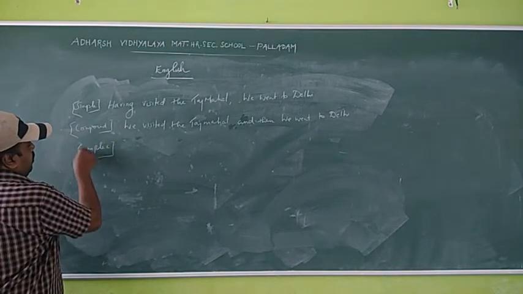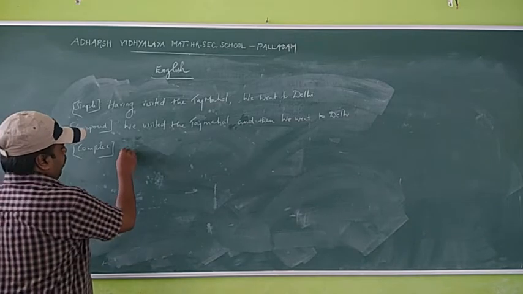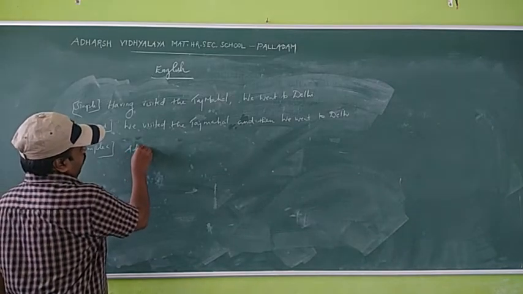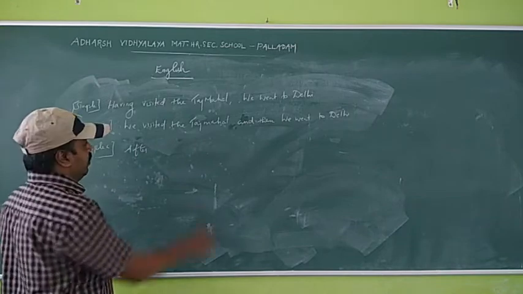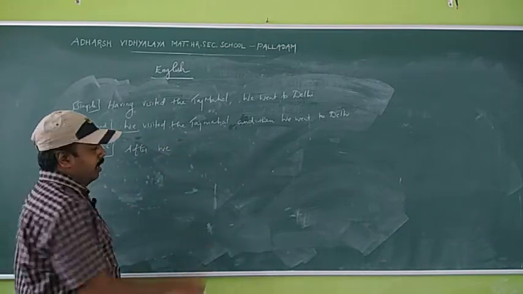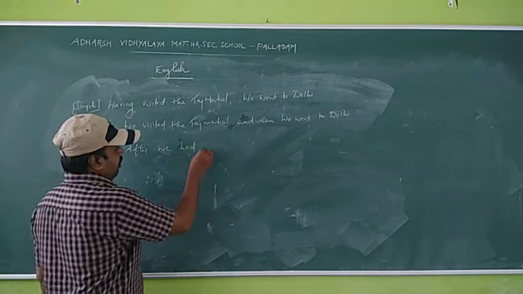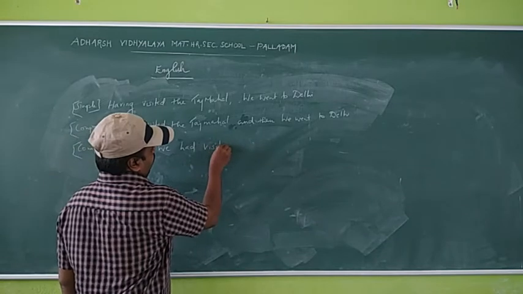Next one, complex sentence. What do you use in a complex sentence? You have to use after, then the subject. What is the subject here? We. Next one, had. Next one, past participle, visited only.